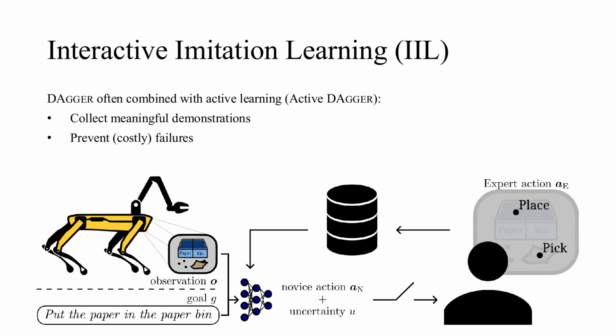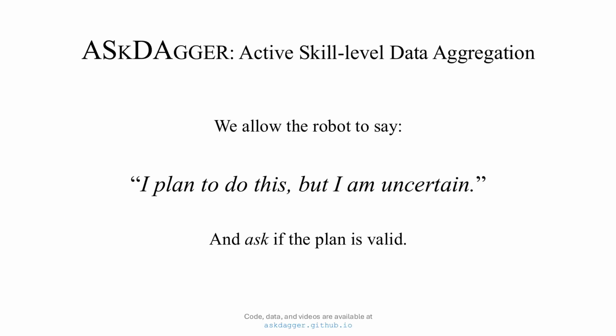This strategy offers a dual benefit. It prevents possible failures during interactive training by querying in uncertain or risky situations, and it minimizes the number of demonstrations needed by maximizing their meaningfulness. Existing ASkDAgger methods typically hand over full control to the human teacher when a query is issued.